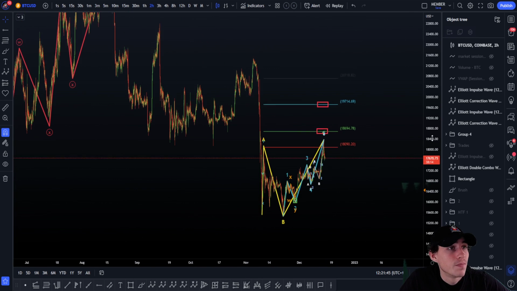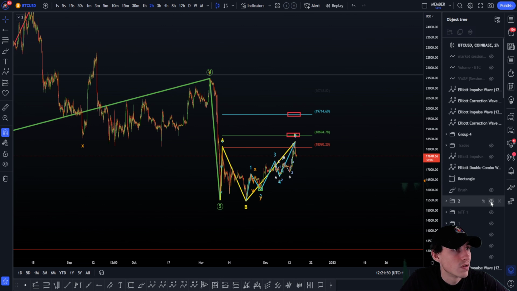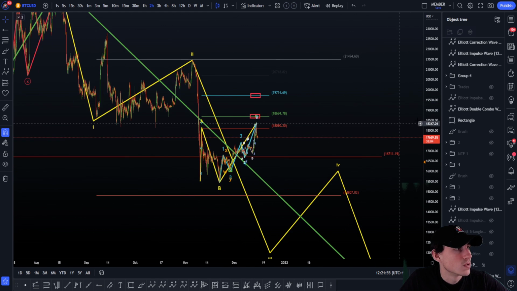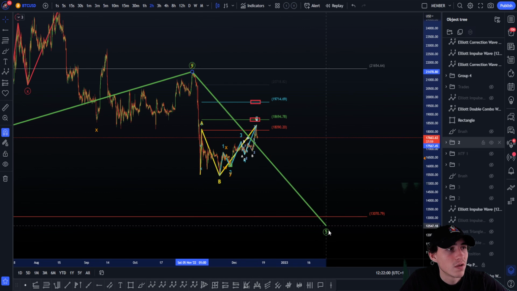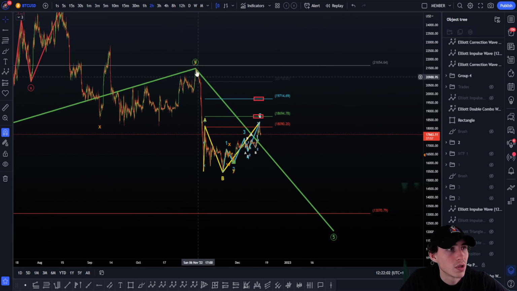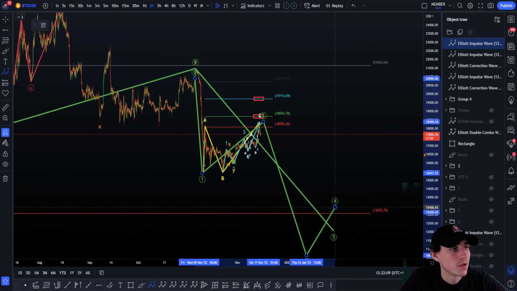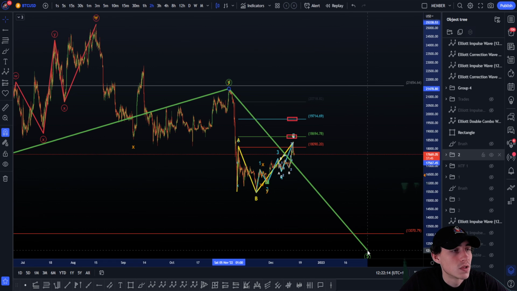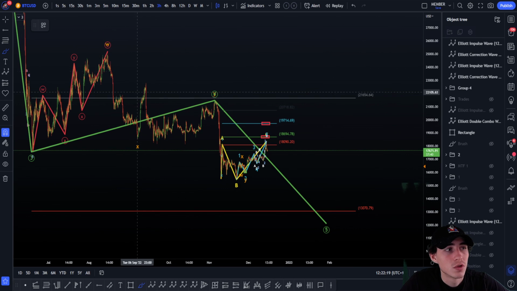What we can look for here is a possible, as I said earlier, yeah, so this was the first one, but this is not the right one. This was the second one here. So we can look for a possible bigger wave 1 2 3 4 5 to the downside here, an impulsive ending as always possible. We can also look for another scenario that is a big wedge here to the downside. Not going to cover that much, but I just want to give you the pattern here.